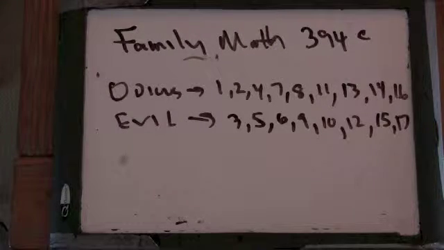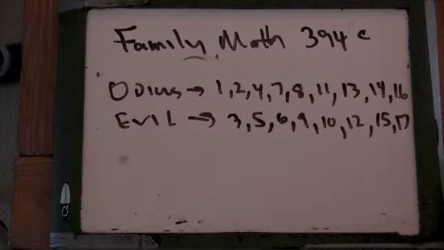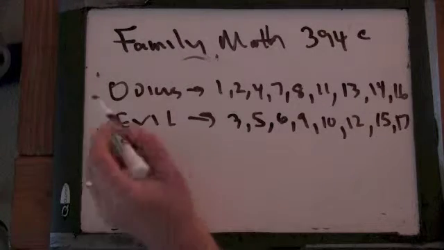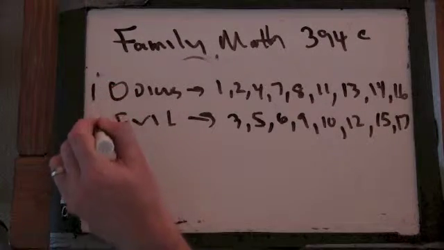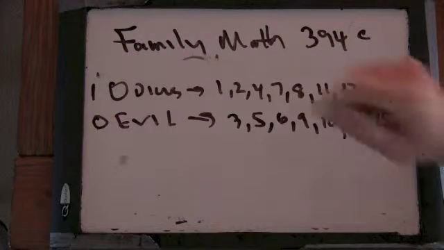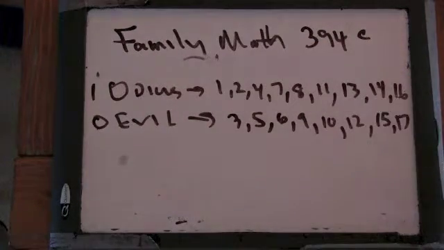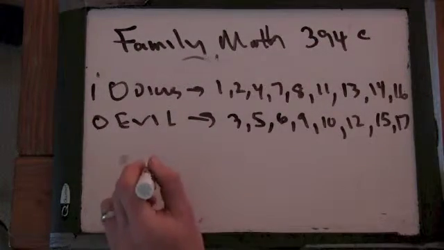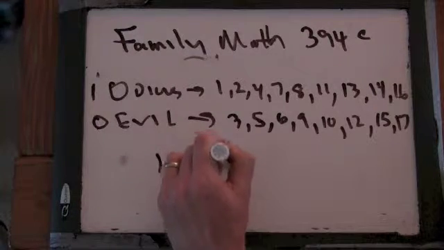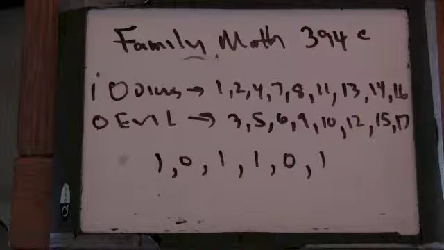Okay, so what Kovanova does in the blog post I read is something actually pretty neat. She says odious numbers we're going to call ones and evil numbers we're going to call zeros. So you can think of the analogy with even and odd here. And for any sequence of ones and zeros, 1, 0, 1, 1, 0, 1, we can create a